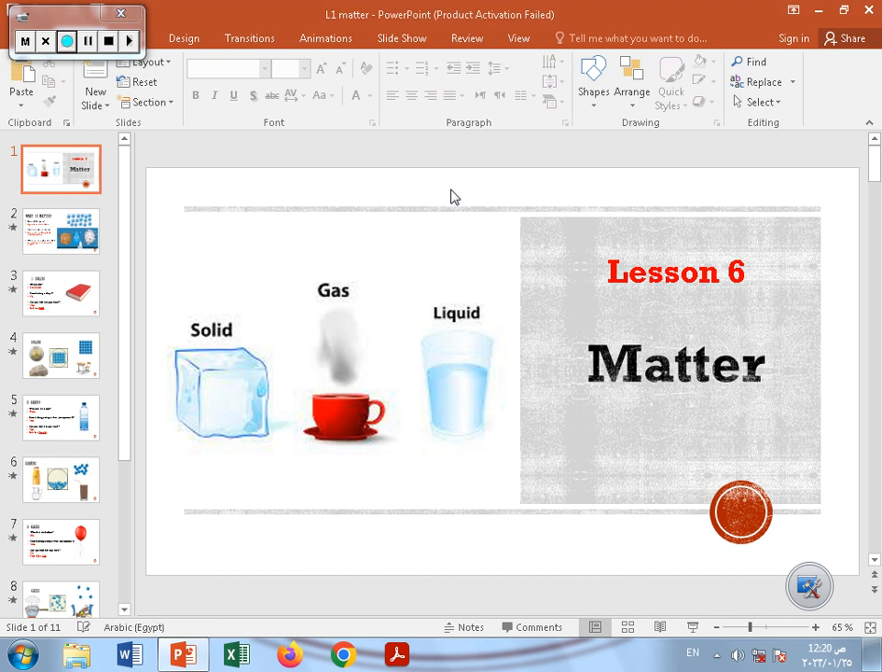In this lesson, we are going to continue our science curriculum, and now let's start with lesson 6 about matter. Okay, let me ask you some questions. What are the balloons filled with? If you saw a balloon, what are these balloons filled with? They are filled with air. Okay, good.